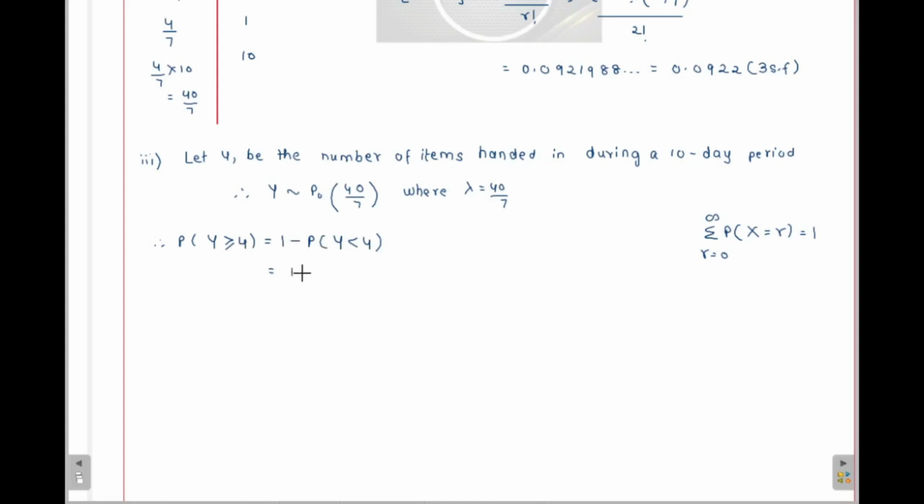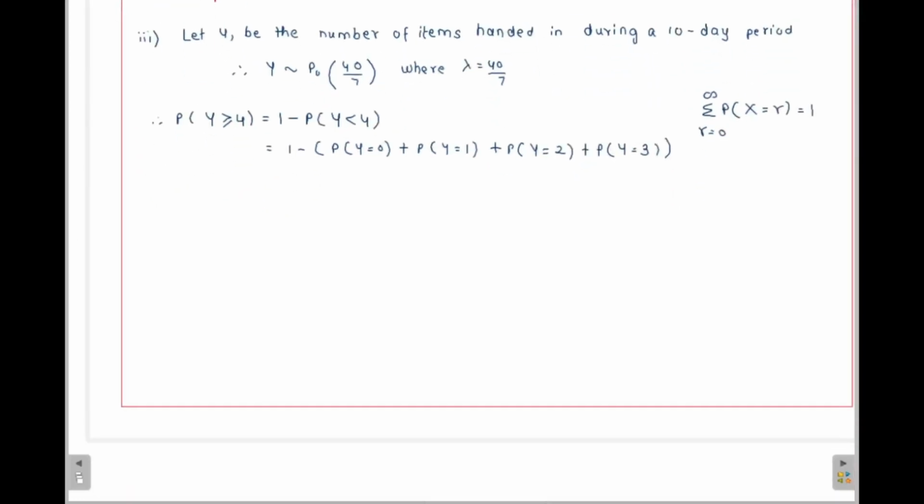So this is equal to 1 minus, probability of y equal to 0 plus probability of y equal to 1 plus probability of y equal to 2 plus probability of y equal to 3.